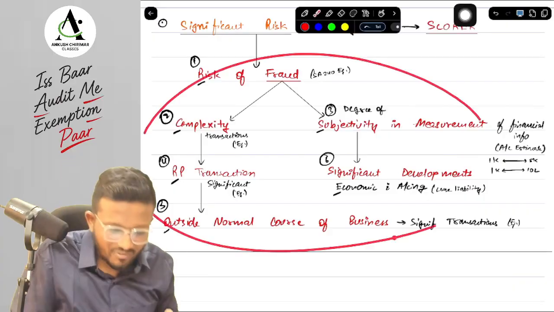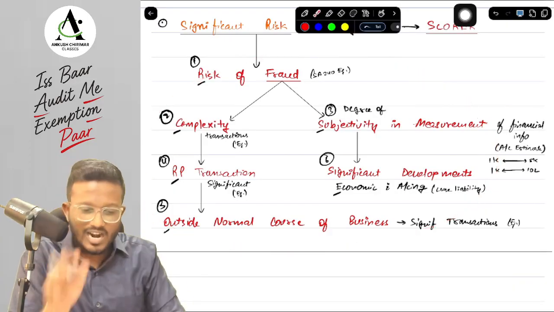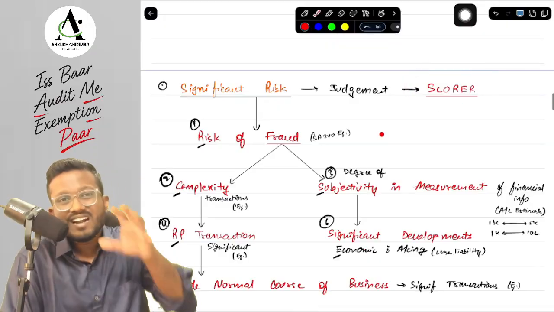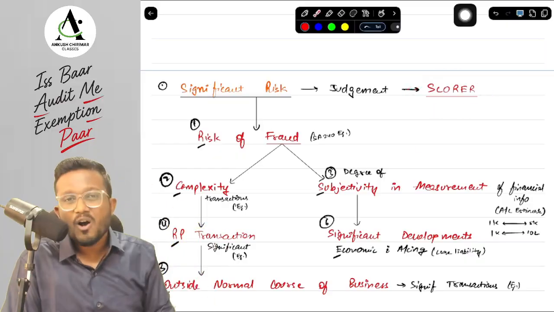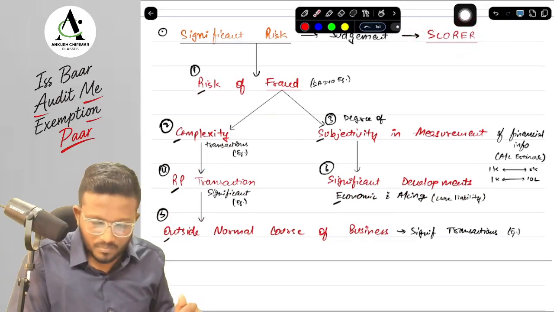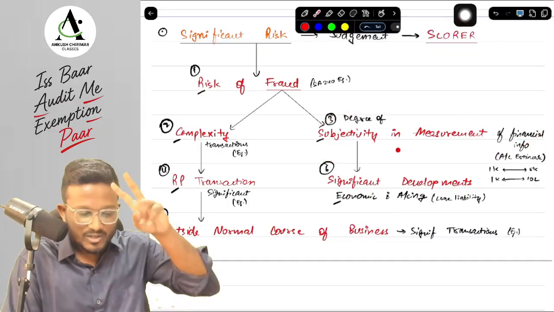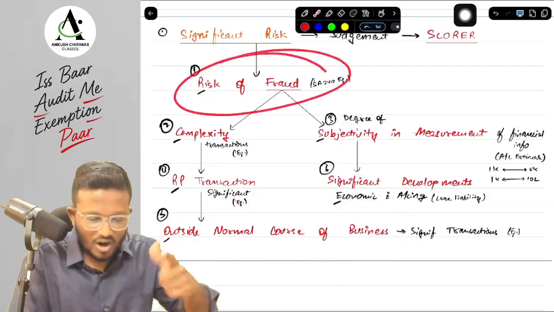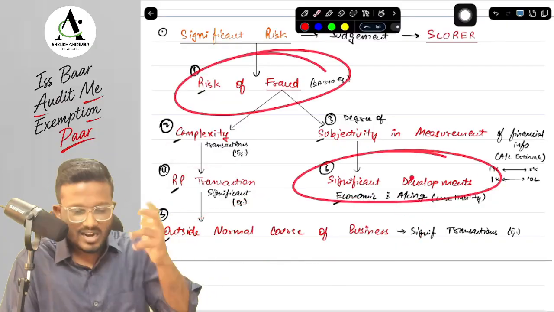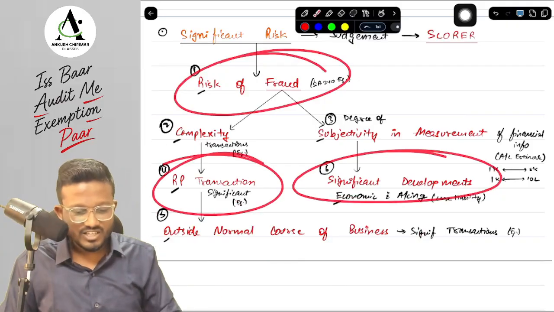Okay, yes, sir. In this way, either you can remember all the points in the flow chart, or you can also remember it from one thing: whether the risk is a significant risk is judged by SCORER. Who is SCORER, sir? How can we remember? S for subjectivity in measurement of financial information, C for complexity of transactions, O for outside normal course of business, R for risk of fraud, E for significant developments in economic and accounting, and R for related party transactions that are significant.